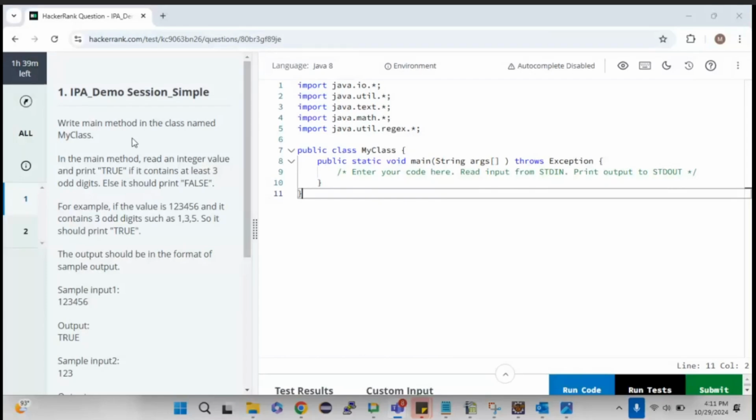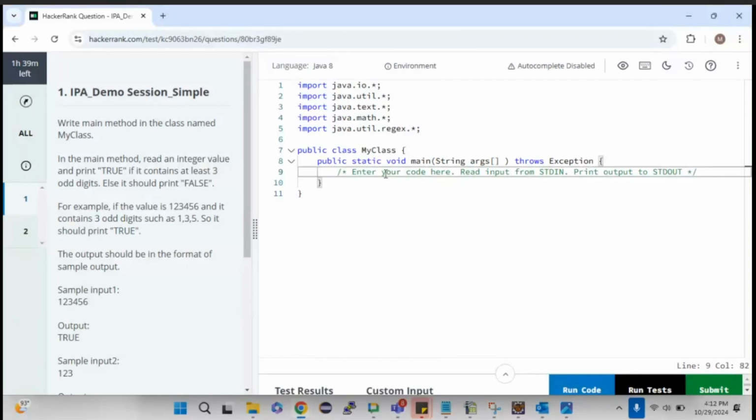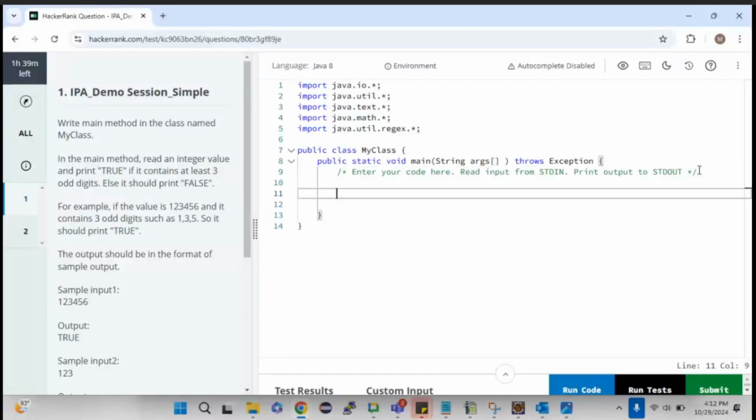Here they have asked to write the main method in the class named MyClass. These are pre-configured, so it will come by default. If not, you can just import the necessary package along with the class. This is where it says enter your code here, read input from standard input, print output to standard output. This is where I need to write my logic. Then I have created a class as well as the main method.